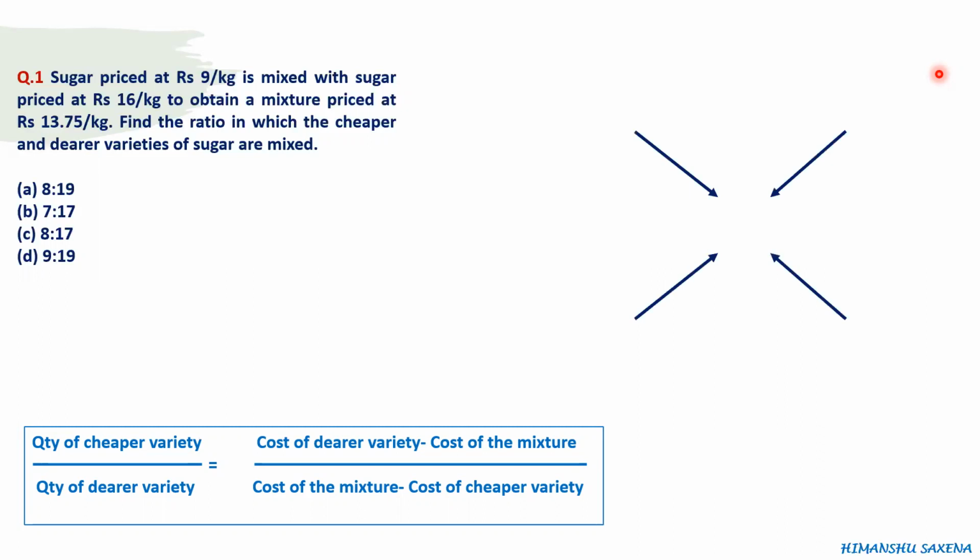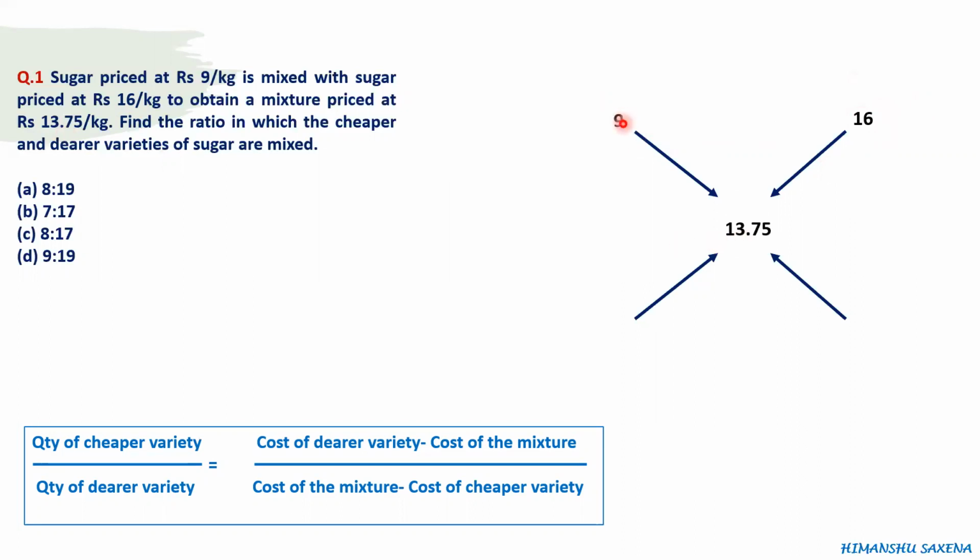So how do you use the concept of allegation? You first draw these four arrows and then we write the values of the sugars of different prices. One variety of sugar is at 9 rupees per kg, so we write 9 here. Another variety is of 16 rupees per kg, so we write 16 here. And if we mix these two varieties of sugar, the cost of the resultant mixture will come here. So the cost of the resultant mixture is 13.75.